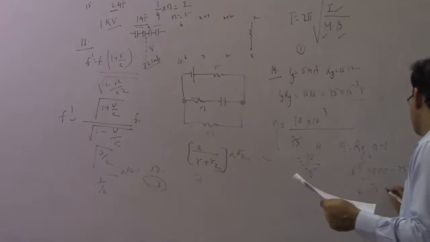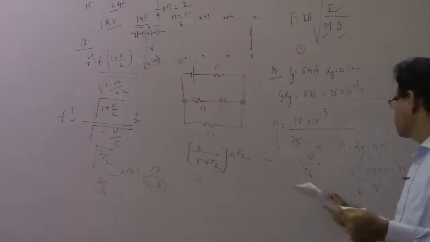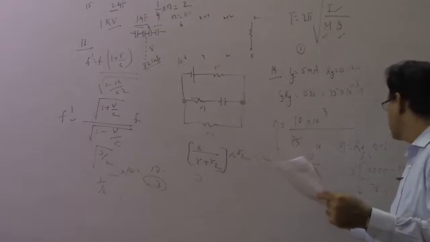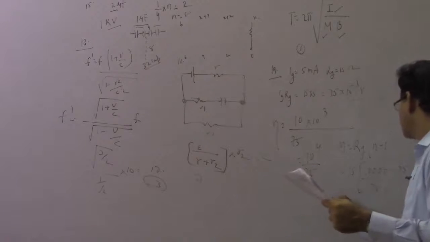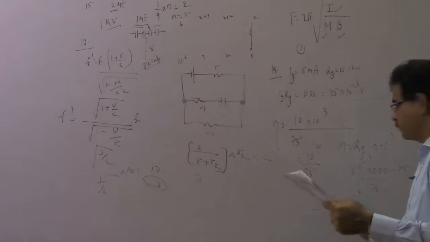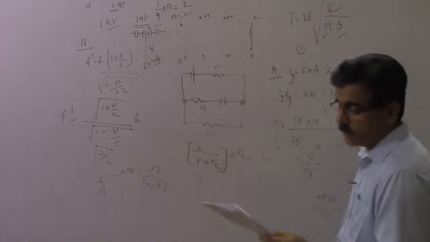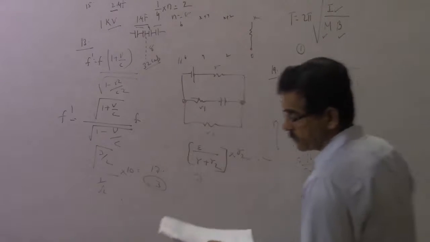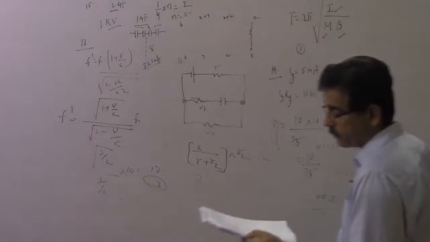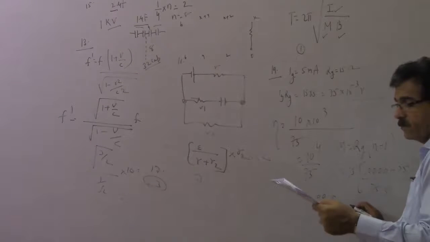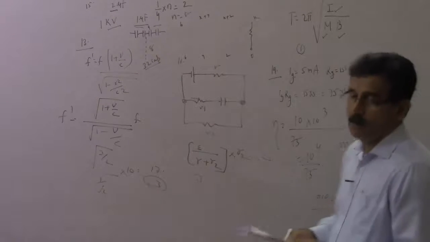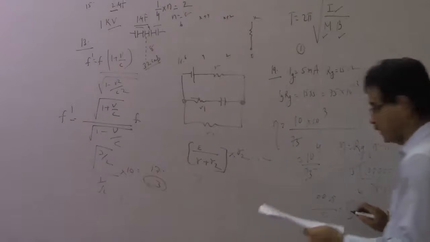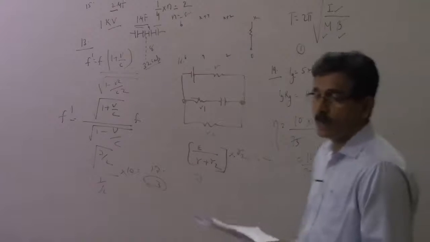Cancel this with this, you get 5. Cancel this, you get 9925 divided by 5. If you cancel this, you can get the value 1985. So this is 1.985 into 10 to the power of 3. That is the answer for your problem number 19. So for 19, the answer is 1. Alright, let us continue.